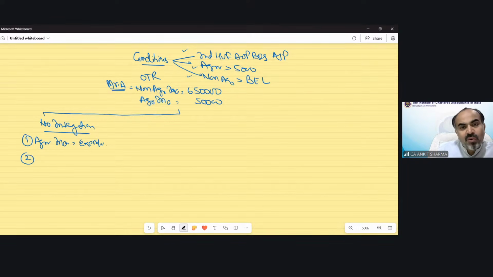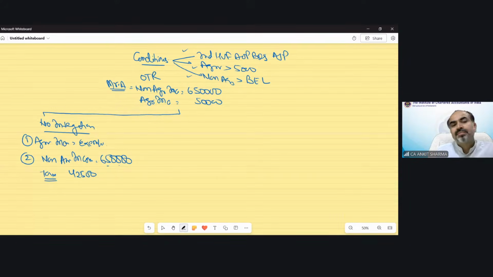And we just need to calculate the tax on non-agricultural income, which is 6,50,000. So if I calculate tax under optional tax regime on 6,50,000, then my tax liability would be 42,500 rupees. This would be exempt and tax liability would be 42,500 rupees.